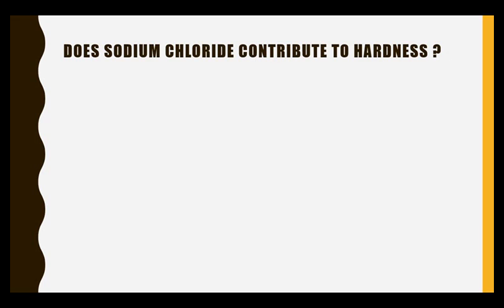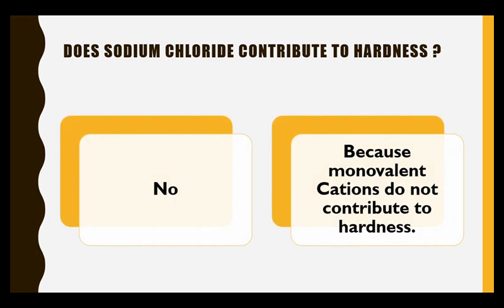Does sodium chloride contribute to hardness? No. Sodium chloride does not contribute to hardness because monovalent cations do not contribute to hardness. Not only sodium chloride, any monovalent cation does not contribute to hardness.